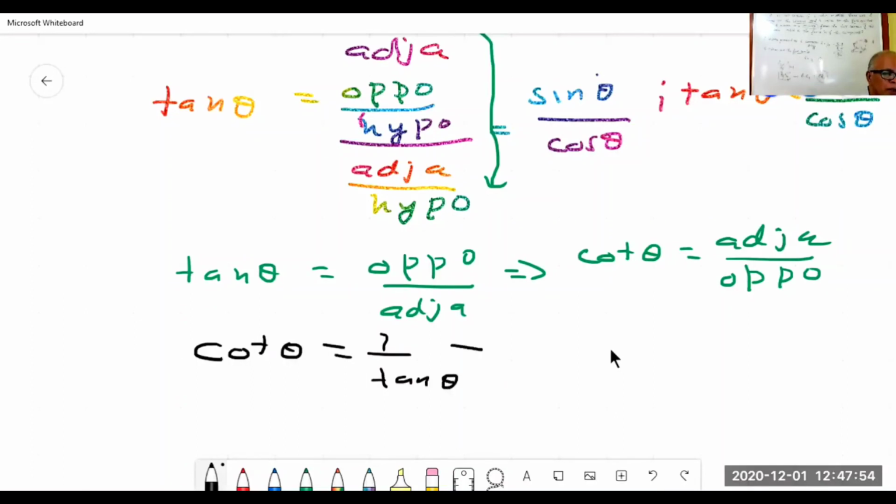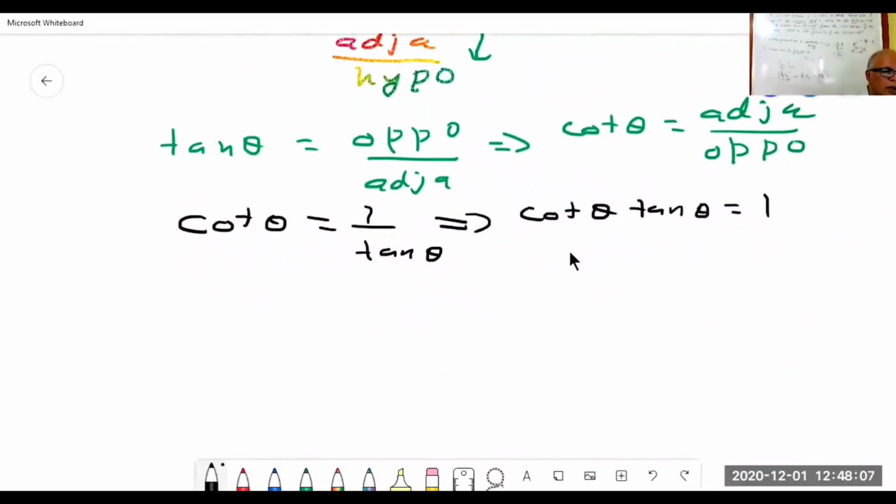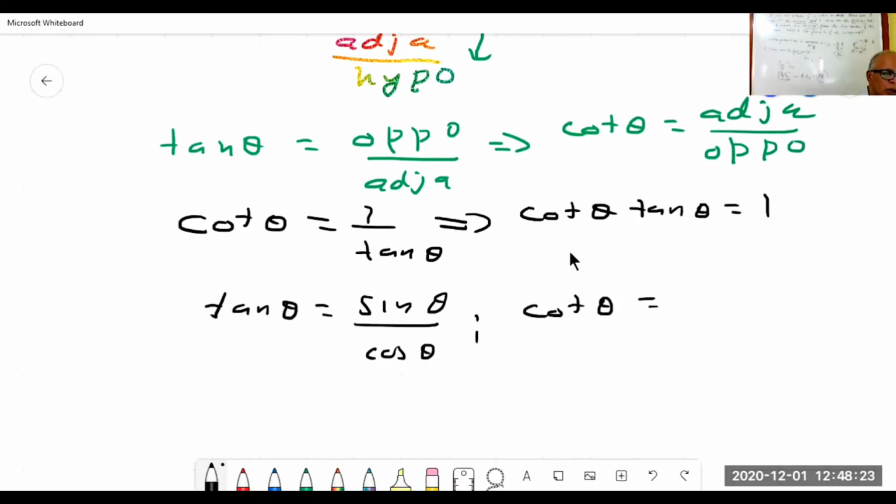From here, we can write cot theta into tan theta is equal to 1. We already noted that tan theta is equal to sin theta by cos theta. What will be cot theta? Just invert it. Cot theta is equal to cos theta by sin theta. Dear friends, in the next video, we'll apply these formulas in various problems.